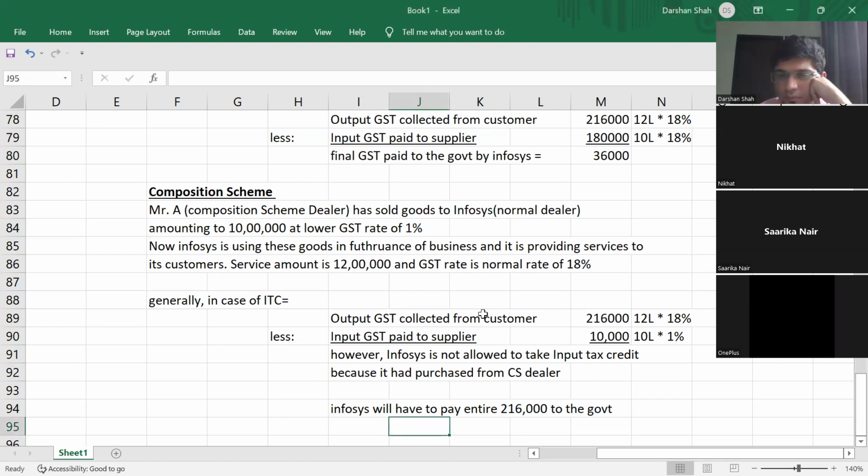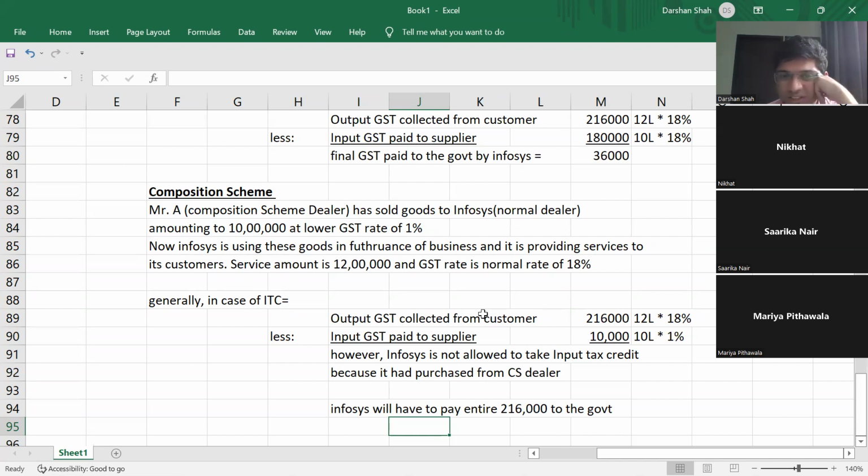We'll see that. And if Infosys is not registered, then? If both are unregistered, then you tell me what will happen. No. Mr. A is registered. Registered, but normal dealer or a composition scheme dealer? Both, sir. Okay, we'll take both examples.